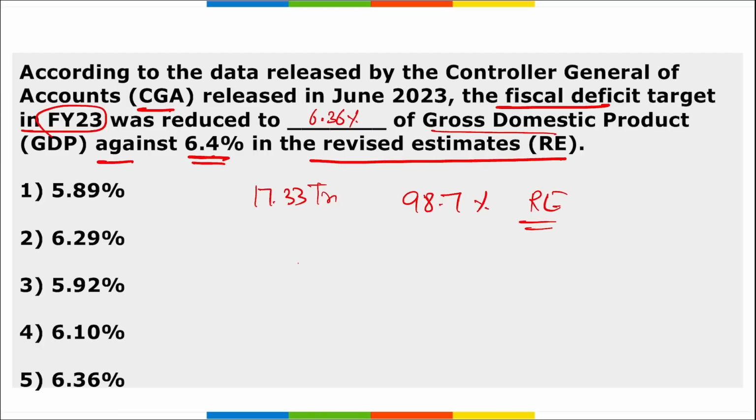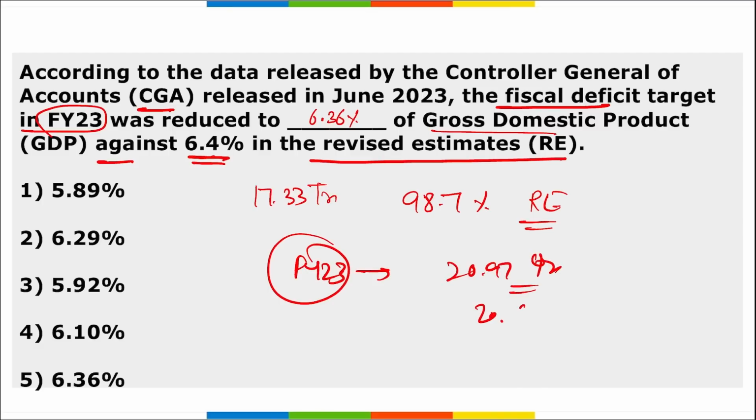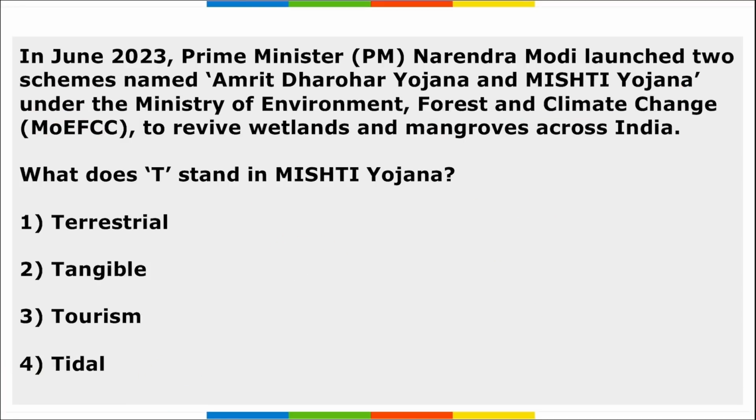Then the tax revenue in fiscal year 23 reached marginally higher at 20.97 trillion than the revised estimate of 20.86 trillion rupees. So the right answer here becomes option 5, that the data released by CGA in June, the fiscal deficit target was reduced to 6.36% of the GDP against 6.4% in the revised estimates.